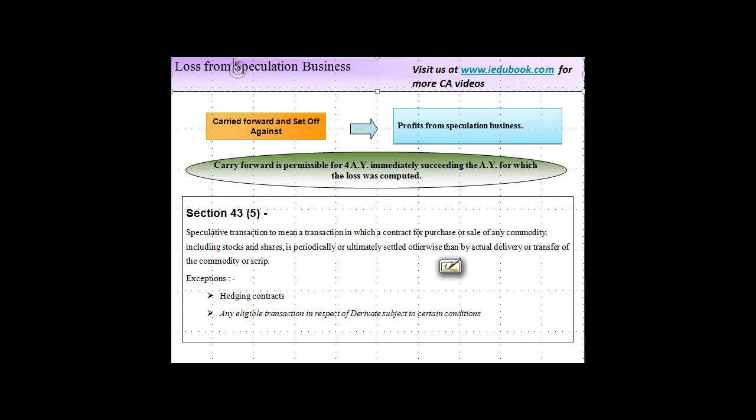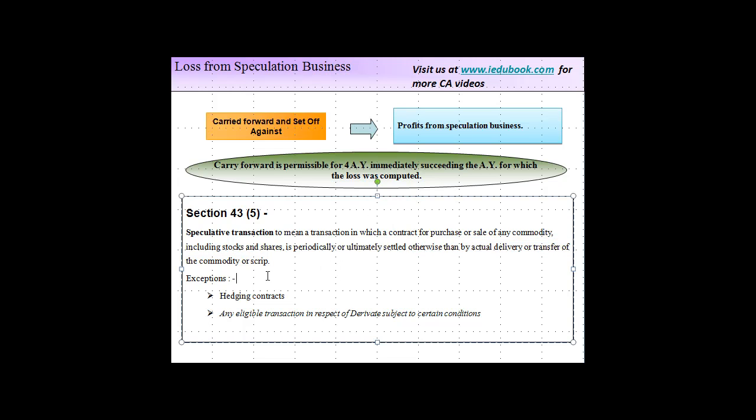Now what do you mean by speculation business? Speculation business is not defined, but section 43(5) defines speculative transactions. So it defines what you mean by a speculative transaction. Let's see. A speculative transaction means a transaction in which a contract for purchase or sale of any commodity, including stocks and shares, is periodically or ultimately settled otherwise than by actual delivery or transfer of the commodity or scrip.